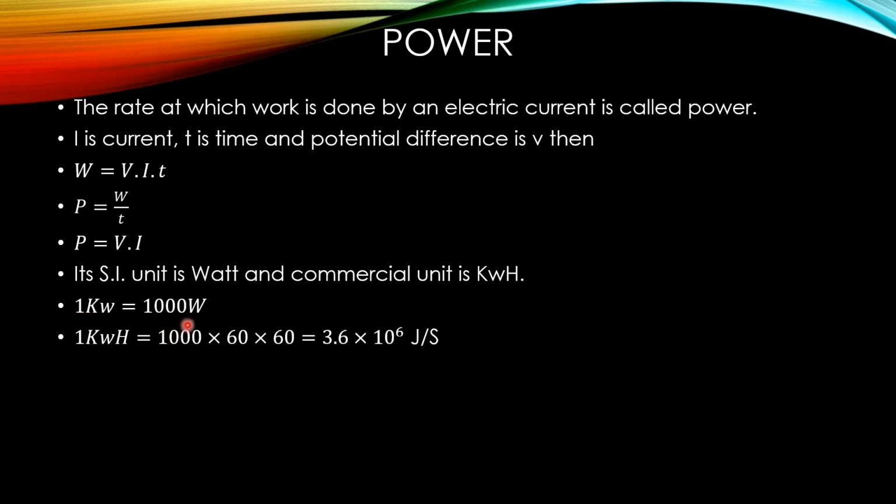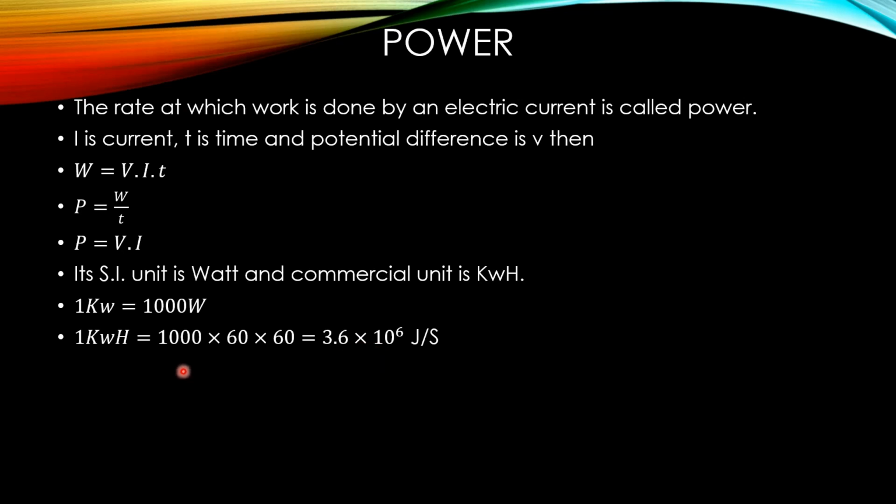1000 watt will remain as it is. Unit of time should be second. So hour will convert into minutes by multiplying 60, and minutes will convert into seconds by multiplying 60. So this becomes 1000 into 60 into 60. To write in standard form, we write 3.6 into 10 power 6 joule. 1 kilowatt hour is equal to 3.6 into 10 power 6 joule.